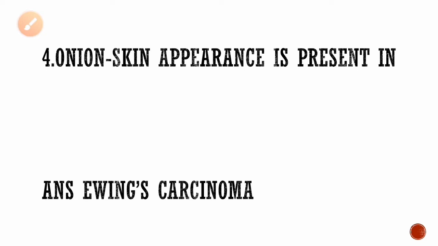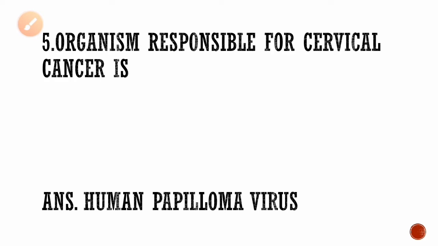Next is the fourth question: onion skin appearance is present in. All carcinomas show a specific characteristic symptom, they exhibit a particular clinical manifestation. So in which type of carcinoma is the onion skin appearance seen? It is Ewing's carcinoma. In this particular type of carcinoma, we can see the onion skin appearance.